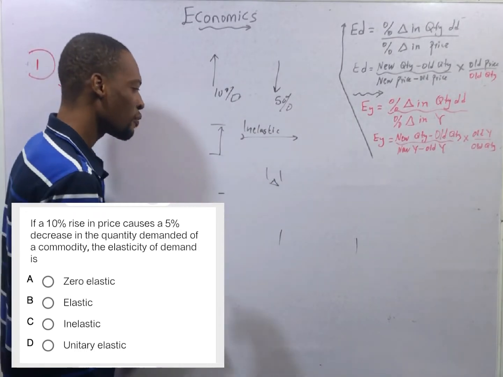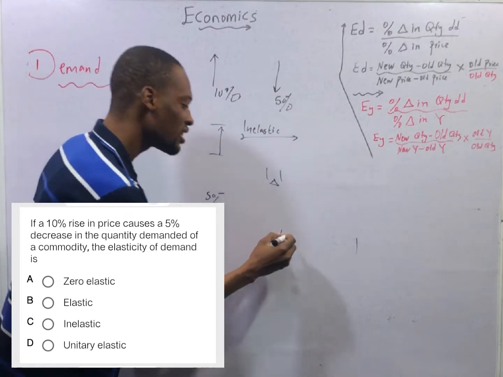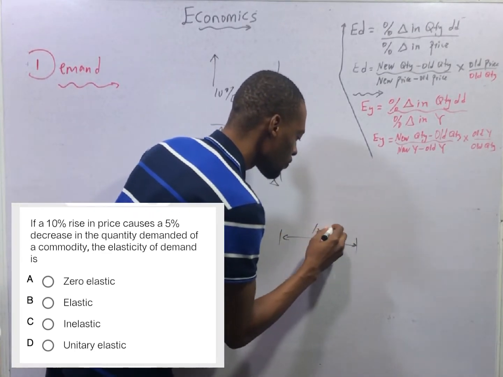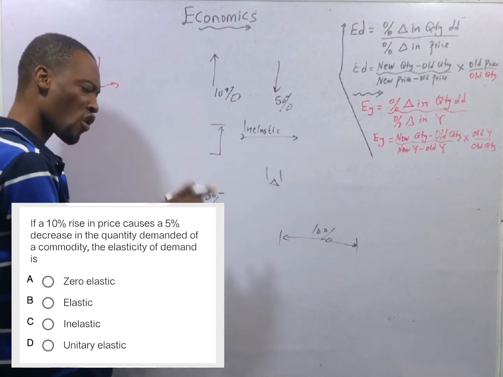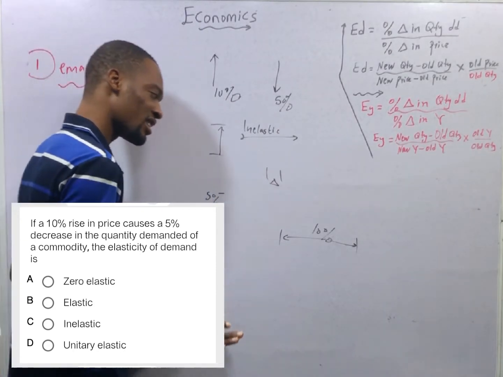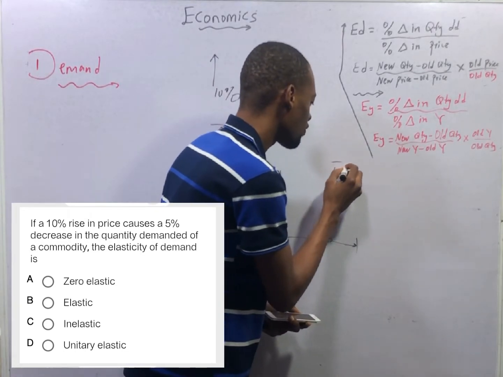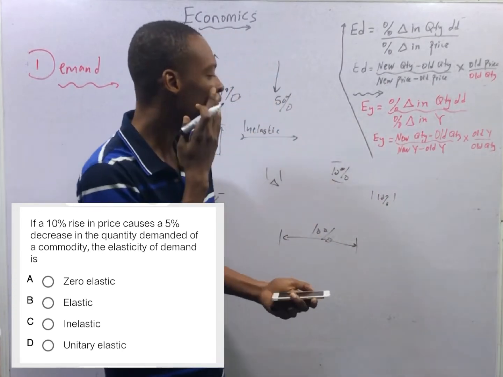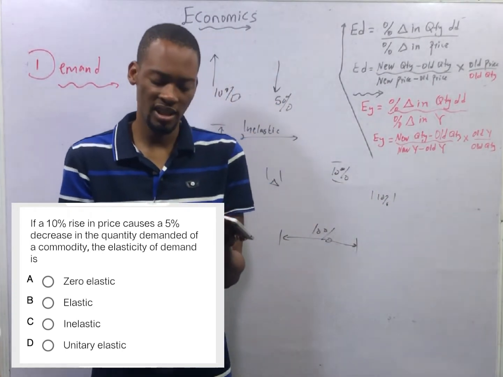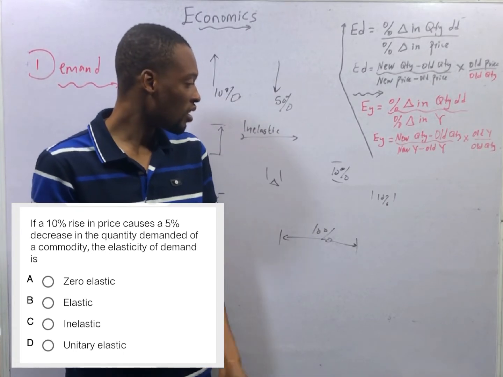Let's say price changes by just 5% and quantity changes by 10%. This is fairly elastic or relatively elastic. If price changes by 10% and quantity demanded changes by 10%, exactly the same, that is unitary elastic or unit elastic. Please take note of all that.